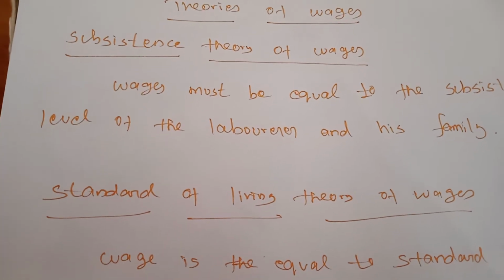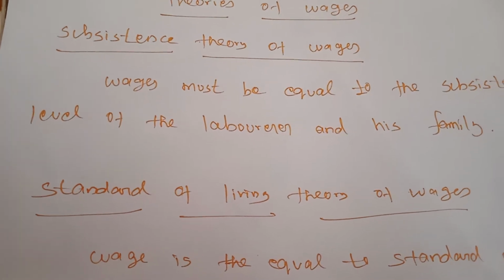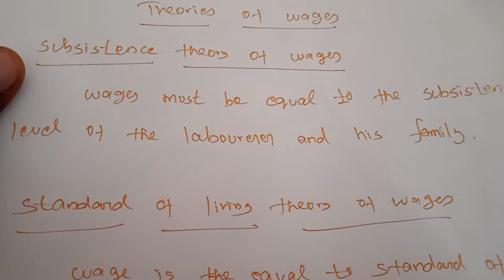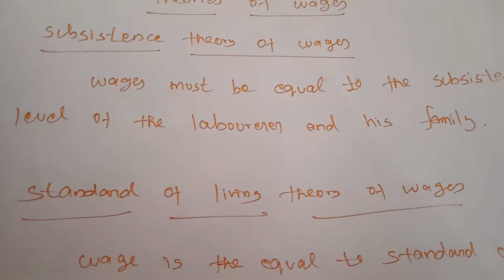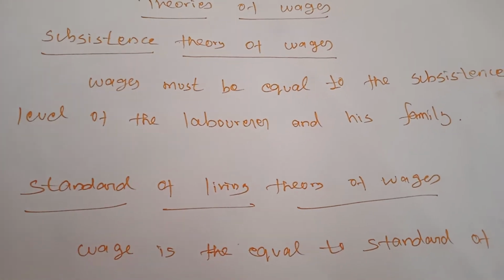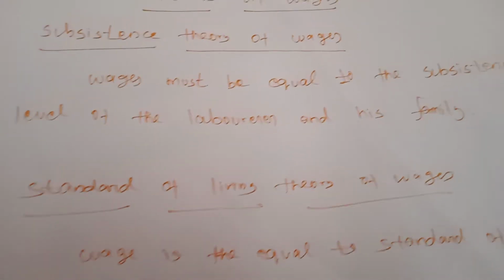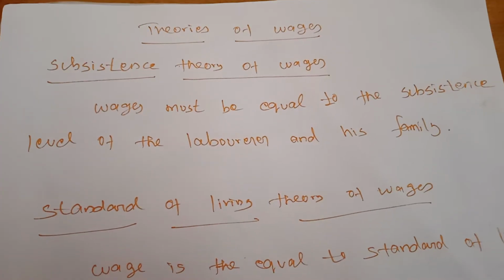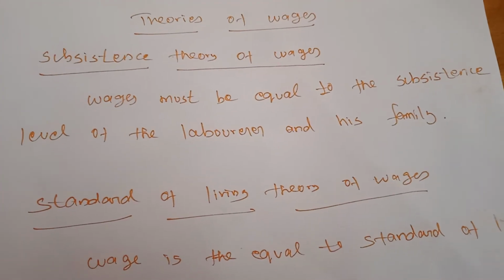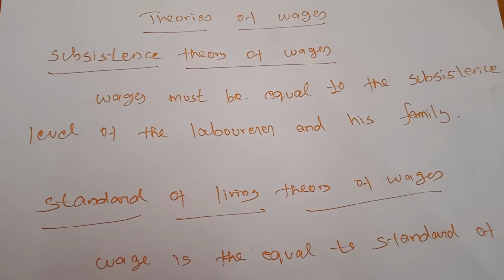So this theory is closely associated with the Malthusian theory of population. I think you may not know about the Malthusian theory of population. According to it, whenever the population increases, we have to produce more.